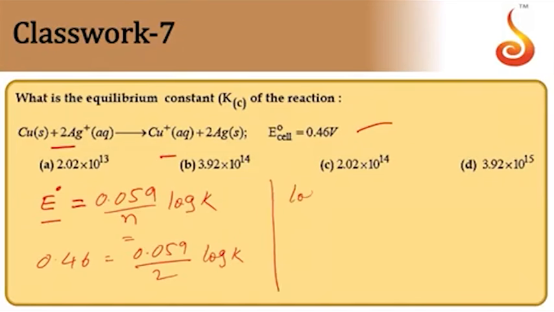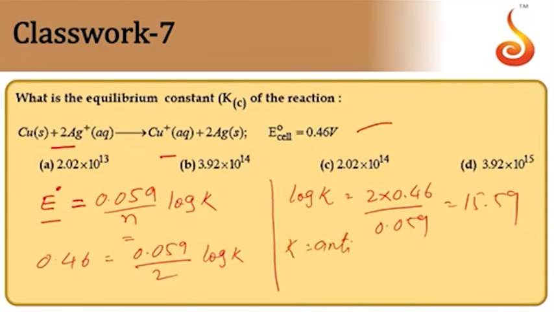So log K will be equal to 2 into 0.46 by 0.059, which nearly comes to 15.59. Therefore, K will be the antilog of 15.59.